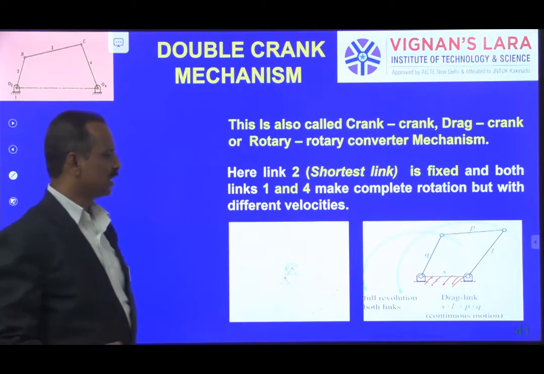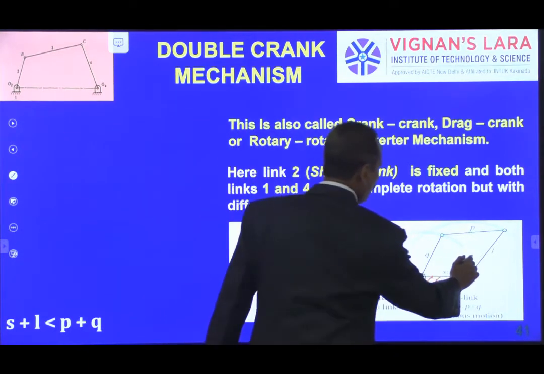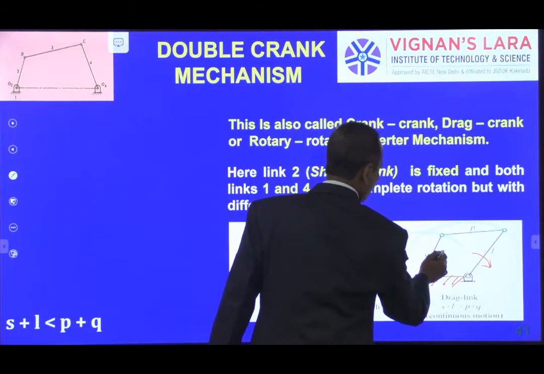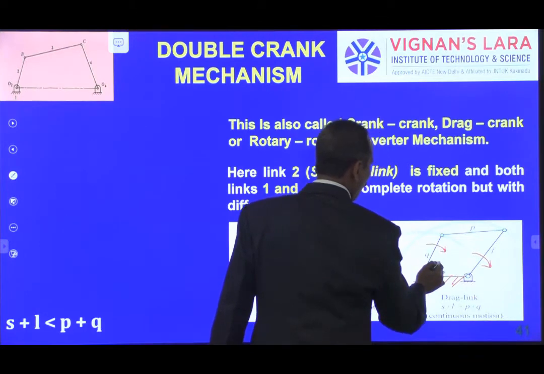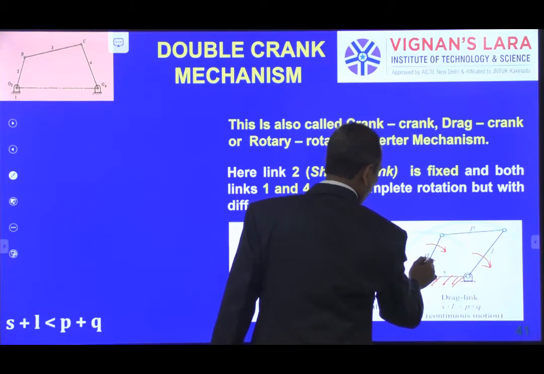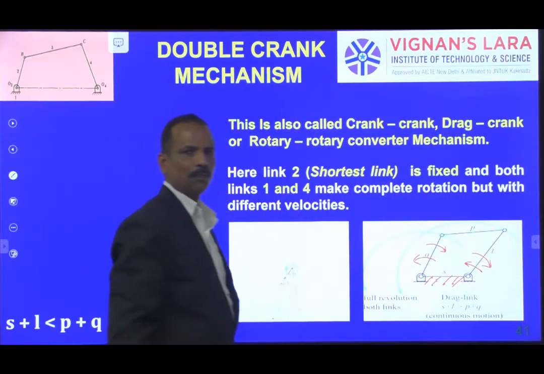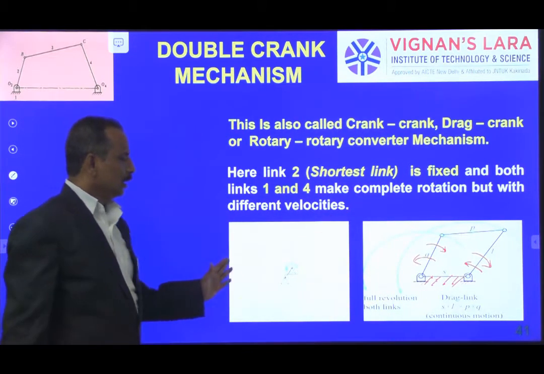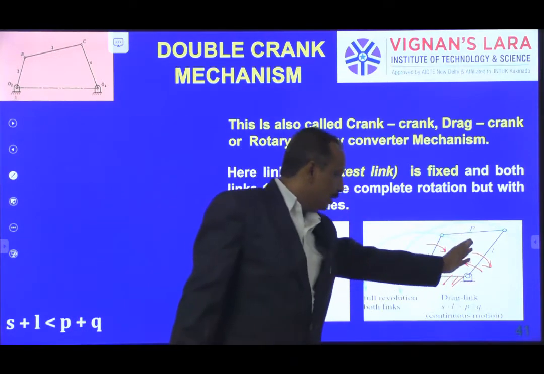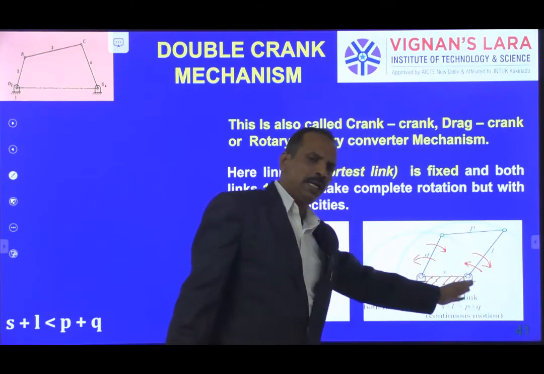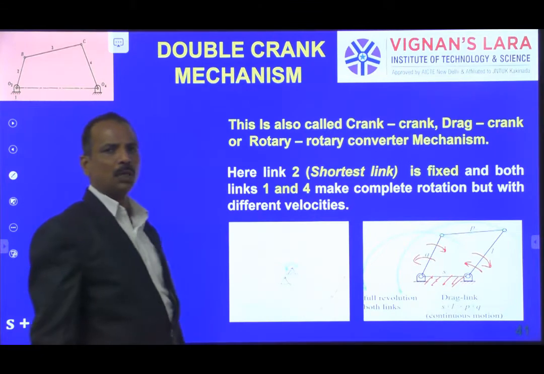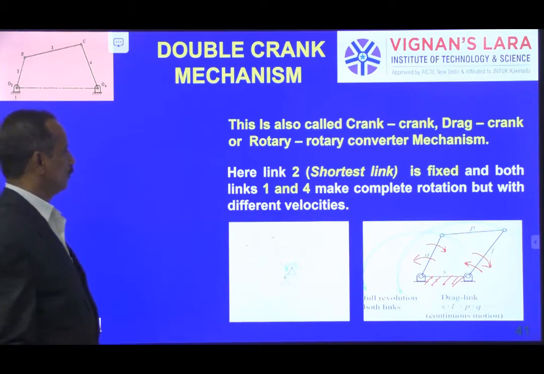So I can give the input at L and get the output at Q, or give the input at Q and obtain the output at L. Here both the input link and the output link will revolve.